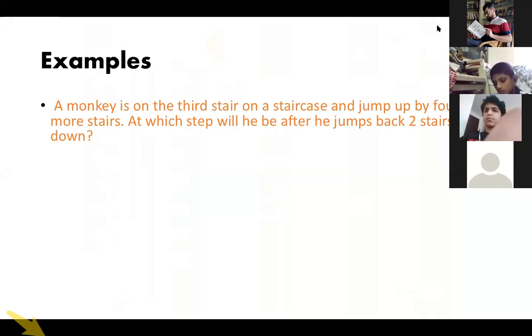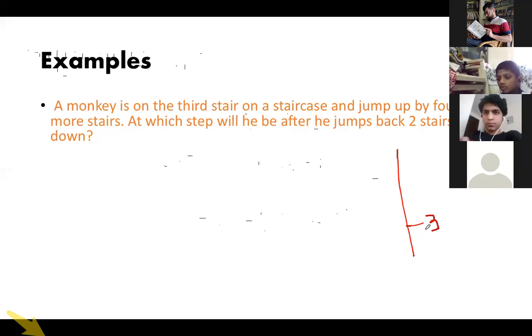A monkey is on the 3rd stair on a staircase and jumps up by 4 more stairs. At which step will he be after he jumps? You take your time and solve this question. I'll just give you a hint. You make a vertical number line, and the monkey is on the 3rd staircase, so you make it a 3 over here. Initially he's at 3 and jumps by 4 more stairs. So 4 jumps you will have to make. After 4 jumps where will he reach? Okay, so here it will be 7.